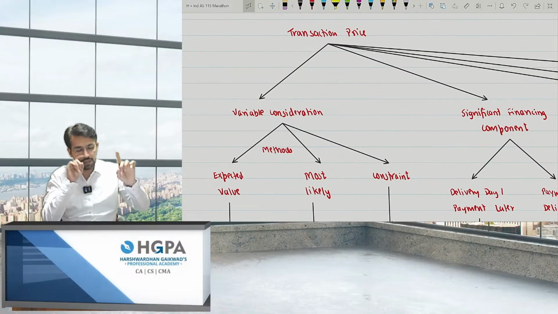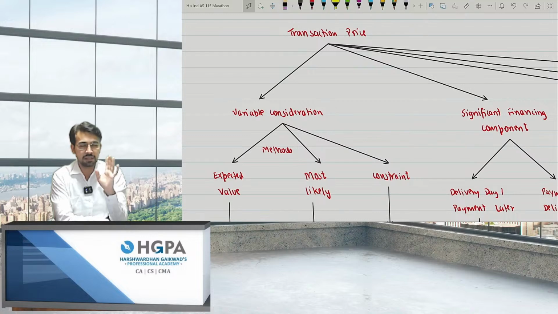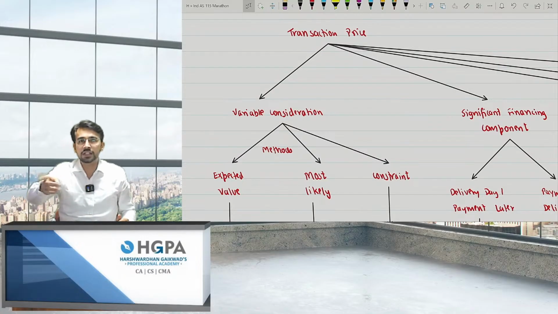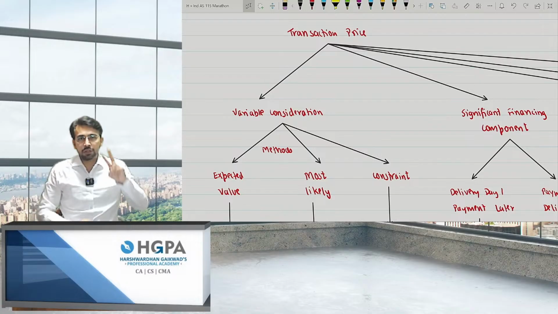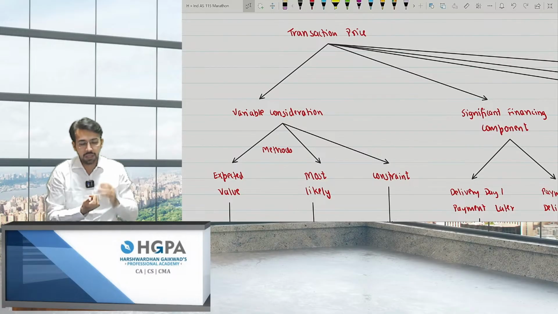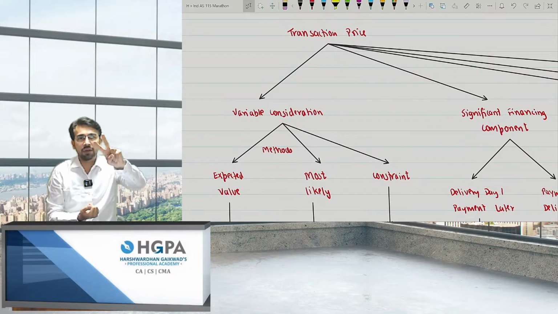So basically, the first point we considered is the variable consideration. Now, what was variable consideration? Basically, variable consideration was nothing but if this happens, I'll pay you extra. If it does not happen, I'll charge you. So basically, we were having 2 methods for that. First is the expected value method. I just need to multiply the probability. And the second is most likely method, having only 2 outcomes.